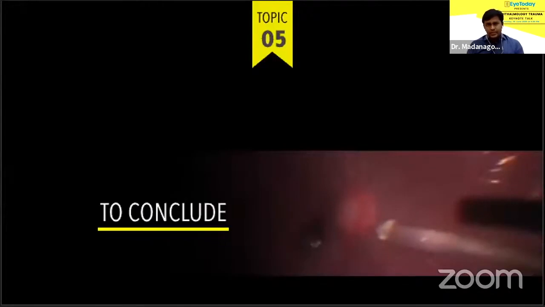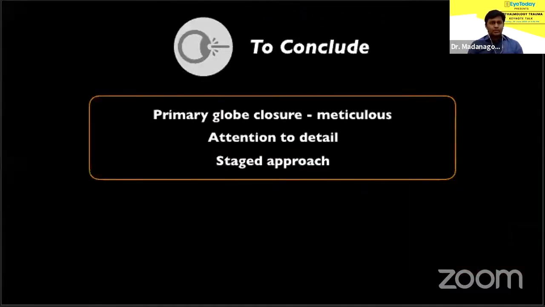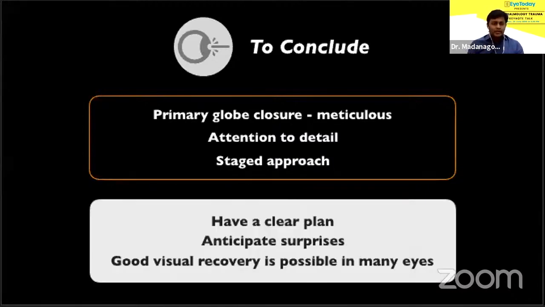So in the last 15 minutes, I've tried to cover what is possible in this vast domain of ocular trauma to the posterior segment. I hope I've been able to give some insight into the mind of a VR surgeon who's preparing to handle a case of ocular trauma. As the last few words, it's important to remember that meticulous wound closure and attention to detail is very, very important. One may need a staged approach. A clear plan is absolutely essential. However, we need to anticipate surprises and be prepared to switch tracks if the situation so demands. It should always be remembered that in most cases, appreciable visual recovery is definitely possible.